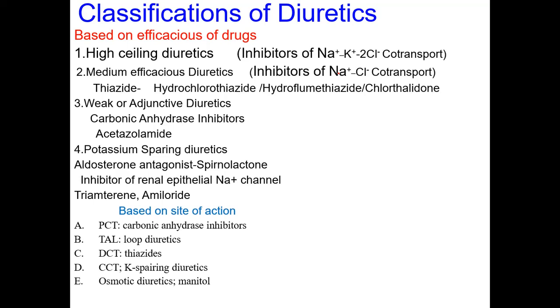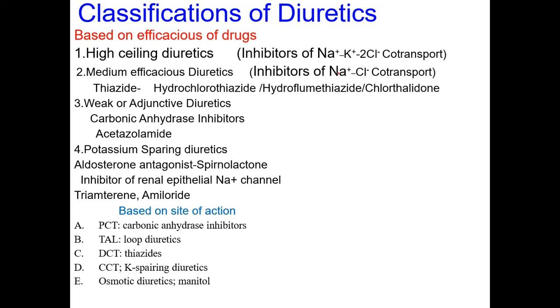The first site is the proximal convoluted tubule. At this site, the carbonic anhydrase inhibitors class of drugs is used. An example is acetazolamide. So, PCT: carbonic anhydrase inhibitors.